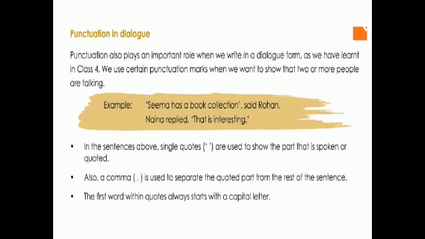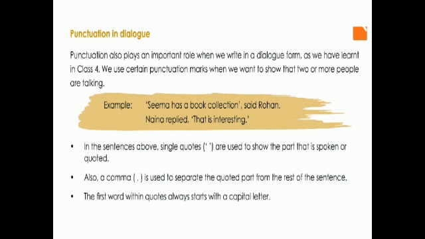So the exact words spoken by the person are written inside the quotes, so inverted commas. So after the words spoken, we have to put a comma, said Rohan. So we have to separate the person and the words spoken by the person using a comma.